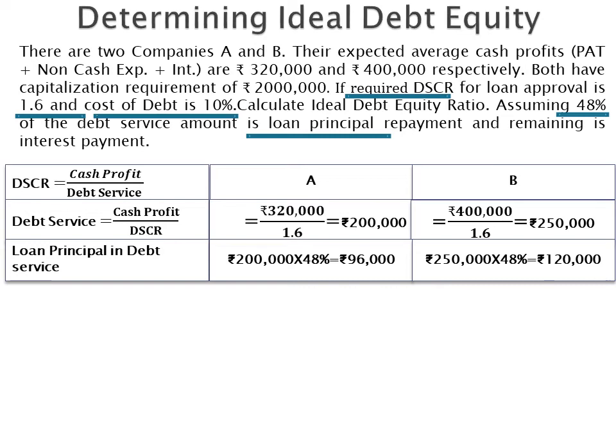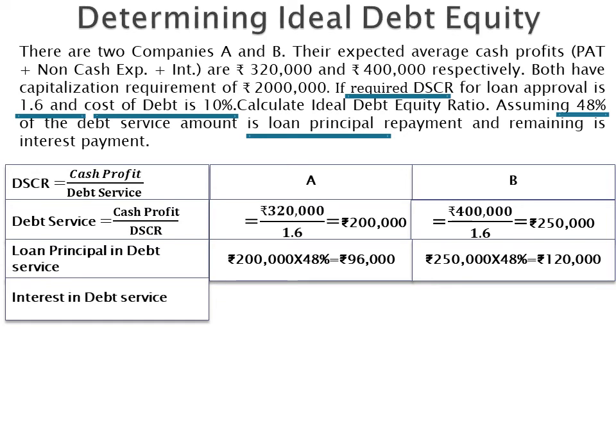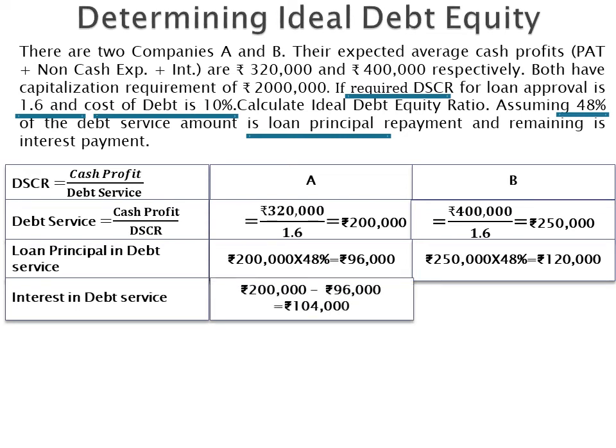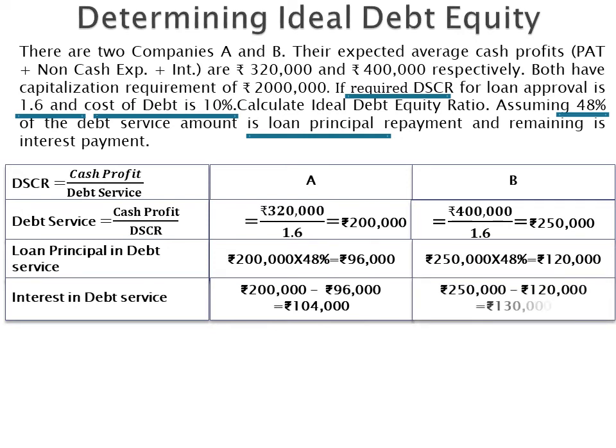Now, interest in debt service can be calculated by deducting the loan principal amount from the debt service amount. Therefore, for company A it is rupees 2 lakh minus rupees 96,000. This comes to rupees 1,04,000, and for company B it is rupees 2,50,000 minus rupees 1,20,000. This comes to rupees 1,30,000.